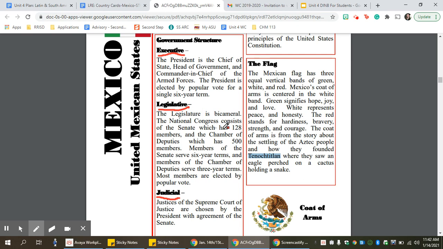Legislative. The legislature is bicameral. The National Congress consists of the Senate, which has 128 members, and the Chamber of Deputies, which has 500 members. Members of the Senate serve 6 terms, and members of the Chamber of Deputies serve 3 terms. Most members are elected, again, by popular vote. The judicial branch. Justices of the Supreme Court of Justice are chosen by the president with an agreement from the Senate. So those are our 3 government structures you should have written in your notes.